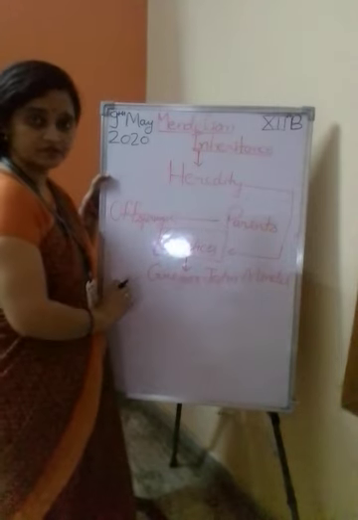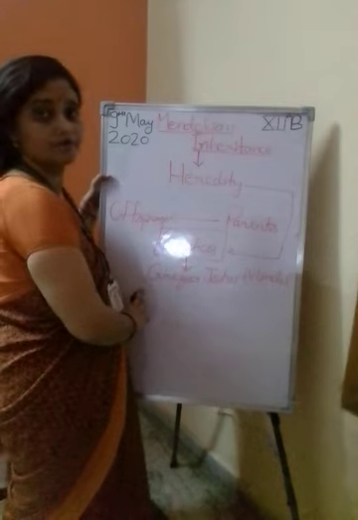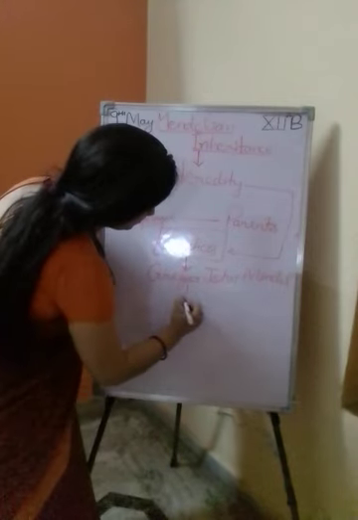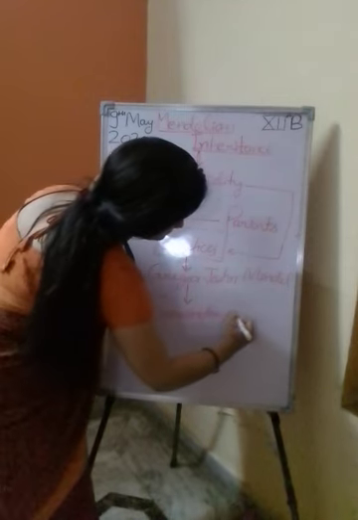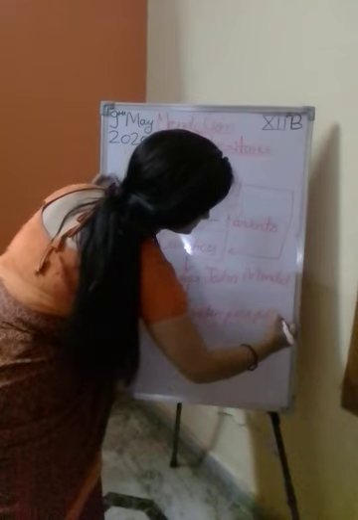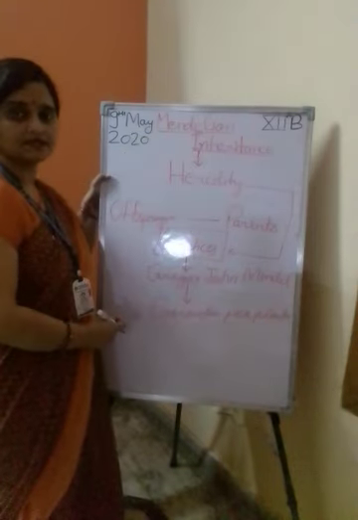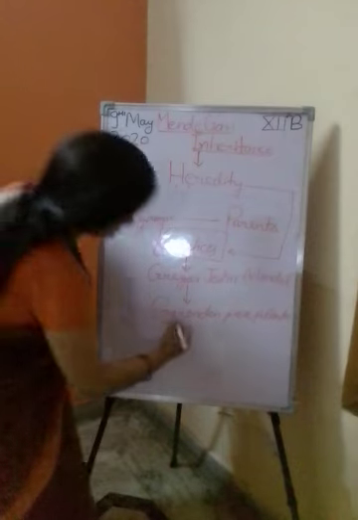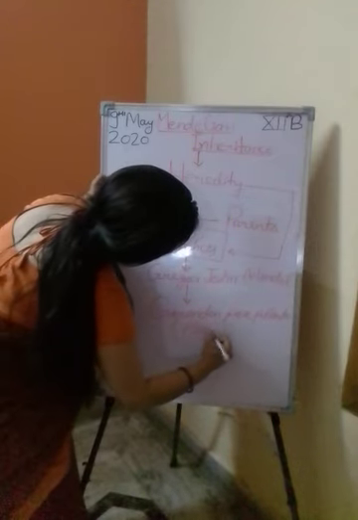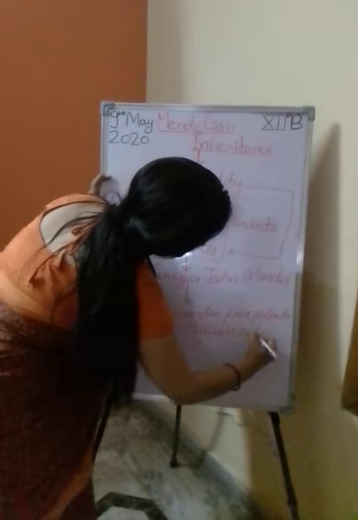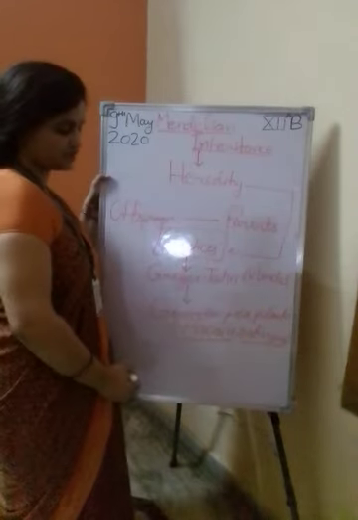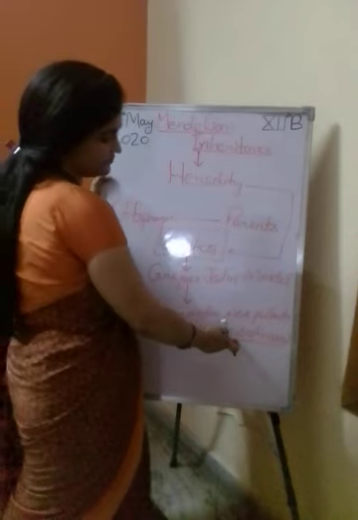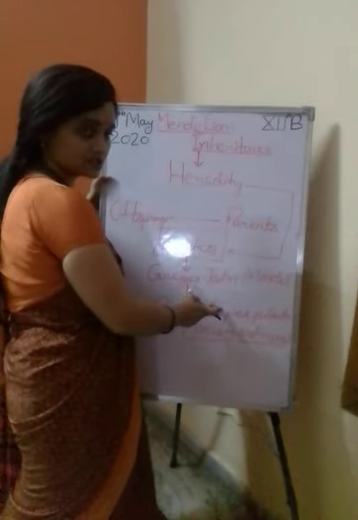Now he performed his experiments on pea plants. Which pea plants? Garden pea plants. Okay. Now what is the botanical name of the pea plant? Pisum sativum. Pisum is the genus and sativum is the species. Now Pisum sativum is the botanical name of the pea plant.